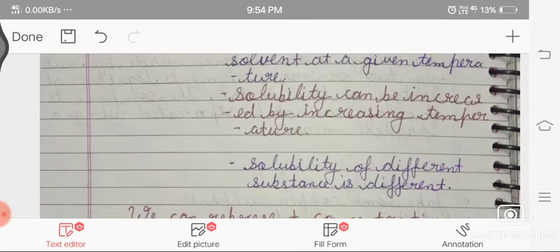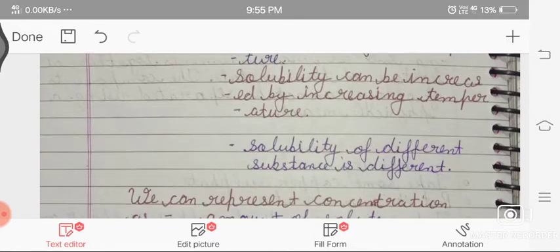If we increase the temperature, the kinetic energy of the particles increases, then the interparticle space is more, so more solute can be added to it. If the temperature decreases, the kinetic energy also decreases, so the interparticle space is less.